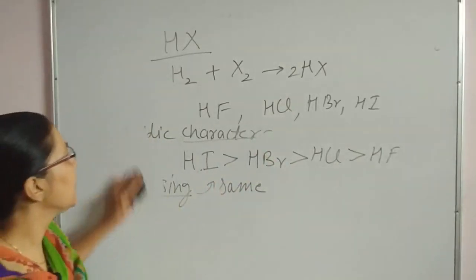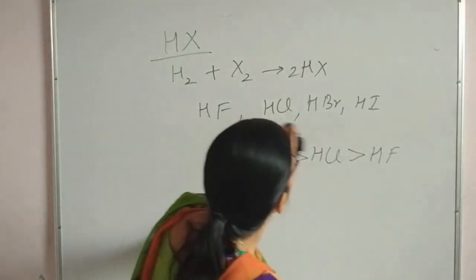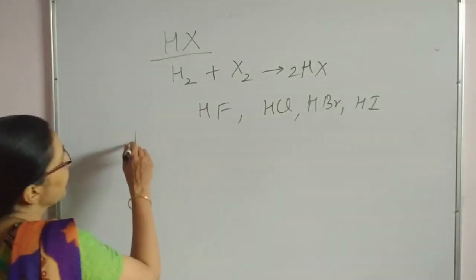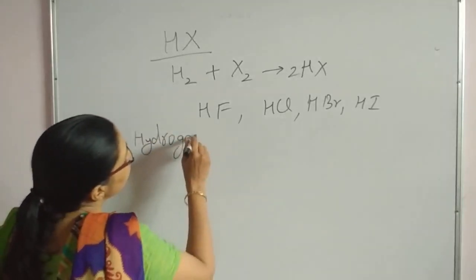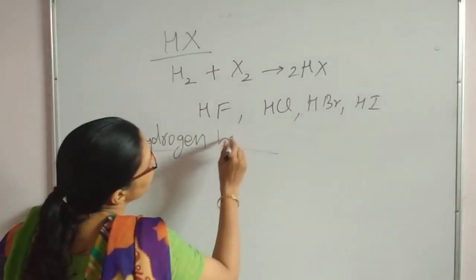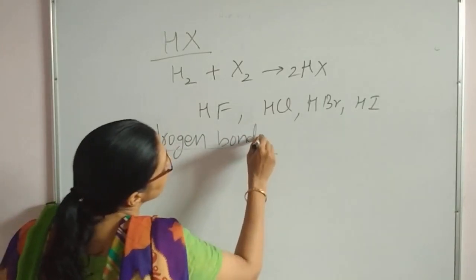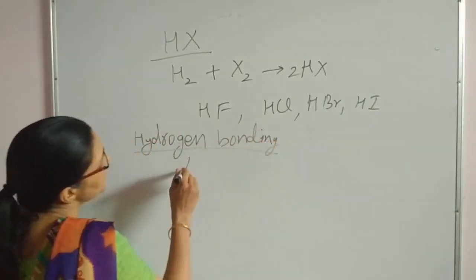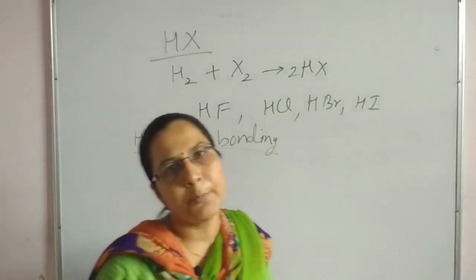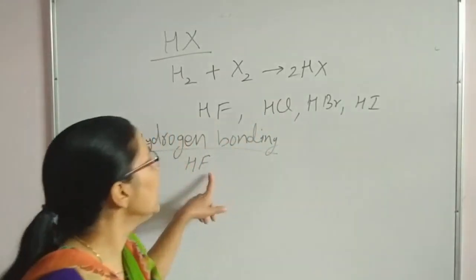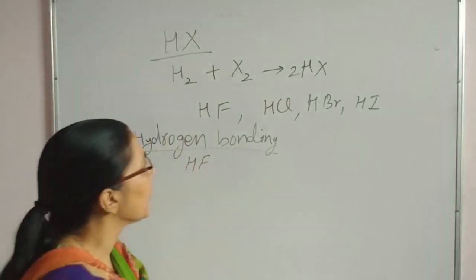Now the third property, we are doing work for hydrogen bonding. As you know, due to hydrogen bonding, out of these four compounds, hydrogen bonding is possible in HF only. So HF will show extraordinary behavior. It will show high boiling point and high melting point.